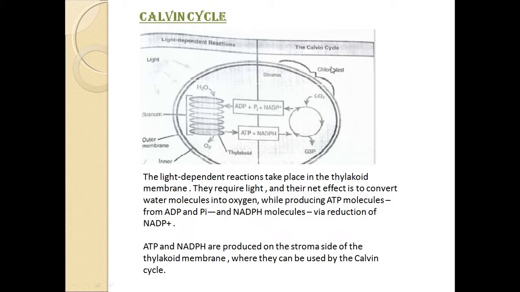This is the chloroplast structure we are discussing. Stroma here is the aqueous solution of the chloroplast. Carbon dioxide will be utilized, and it produces the energy molecules in the form of ATP and NADPH.